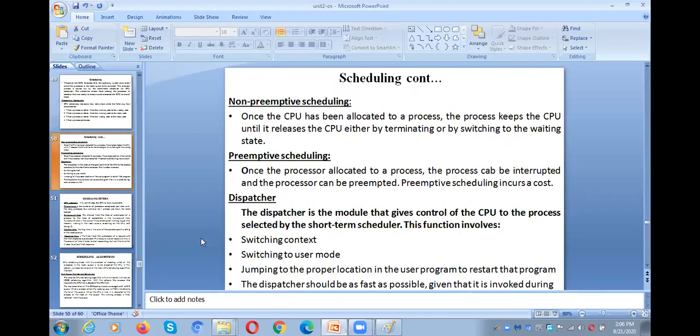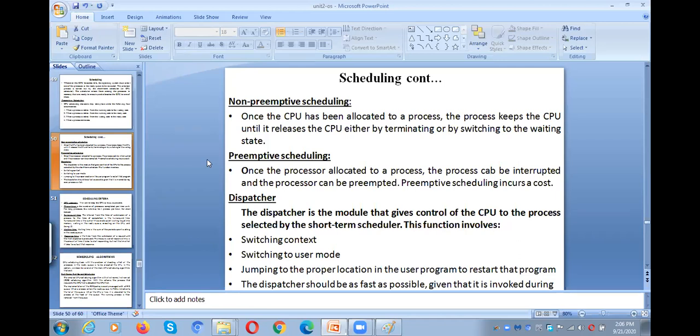So first, let me explain preemptive scheduling and non-preemptive scheduling. First of all, what is scheduling? Can anyone answer this question? What is scheduling? Scheduling is nothing but CPU scheduling. So what is CPU scheduling for?